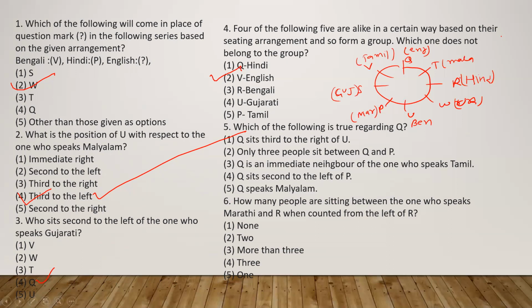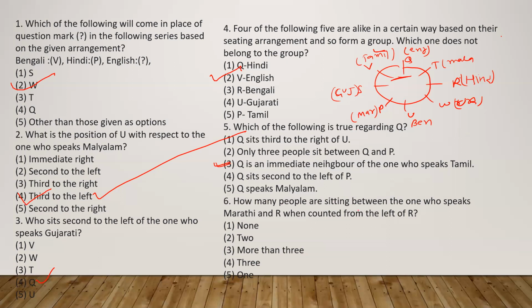Okay. So which of the following is true regarding Q? Q sits third to the right of U. Only 3 people sit between Q and P, so 2 people sitting here. Q is the immediate neighbor of the one who speaks Tamil. So definitely Q is the immediate neighbor of Tamil. So the answer for this one is the third option, because see here is Q and here is the Tamil person sitting.